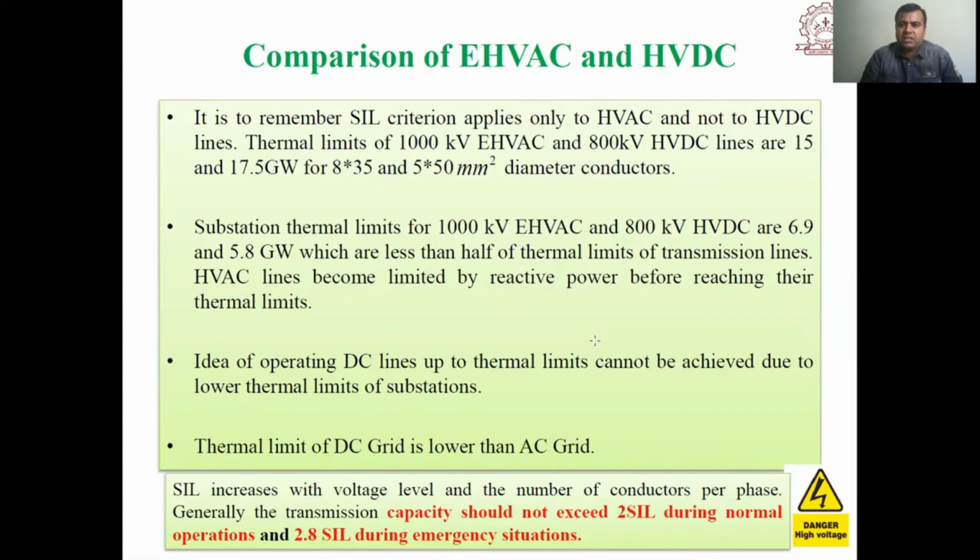In the coming lecture we will compare EHVAC and HVDC in detail. For this particular lecture, we have seen the comparison of high voltage, extra high voltage, and ultra high voltage lines: what the benefits are, how we can increase the power transfer capability, how we can reduce the losses, and how we can reduce the number of transmission towers.